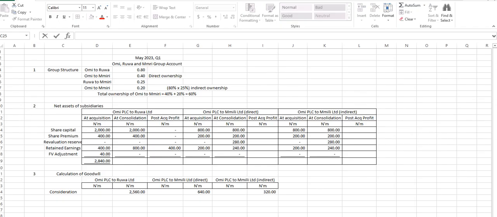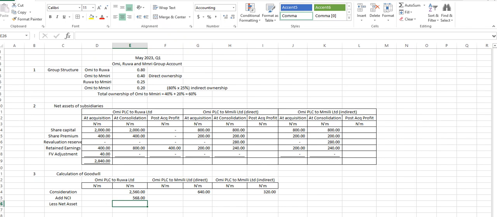Another way you can do it is, don't forget, you add NCI and less net assets, right? So add NCI. Our NCI is what? 568, right? Am I right? Yes, sir. Then let's do net assets. Since we've prepared our net assets, we don't need to prepare it again. Our net asset for this one is 2,840,000, right? Yes, sir. Two million eight hundred forty.